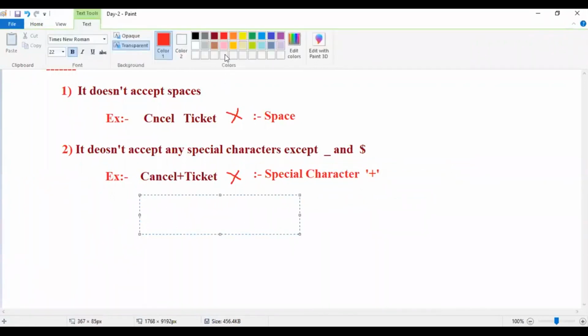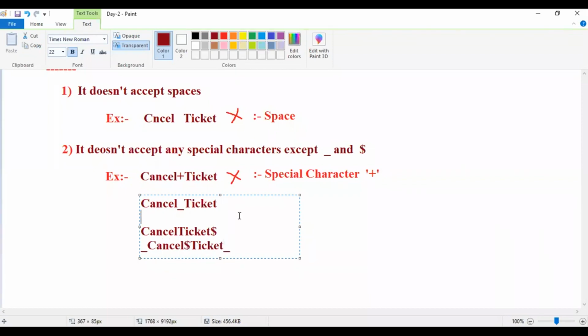If you want, you can mention cancel underscore ticket, accepted. Otherwise, cancel ticket dollar, accepted. Otherwise, underscore cancel dollar ticket underscore, accepted. No problem.